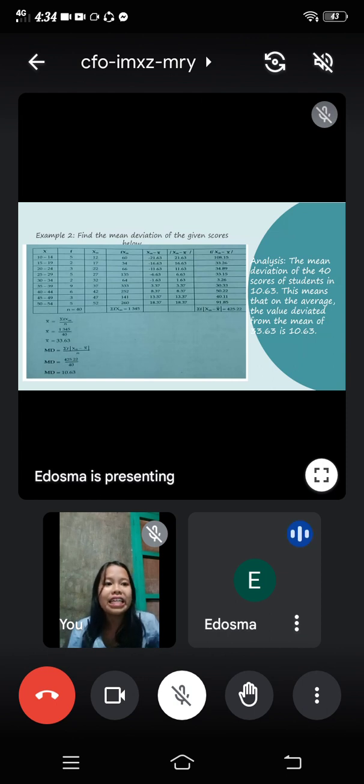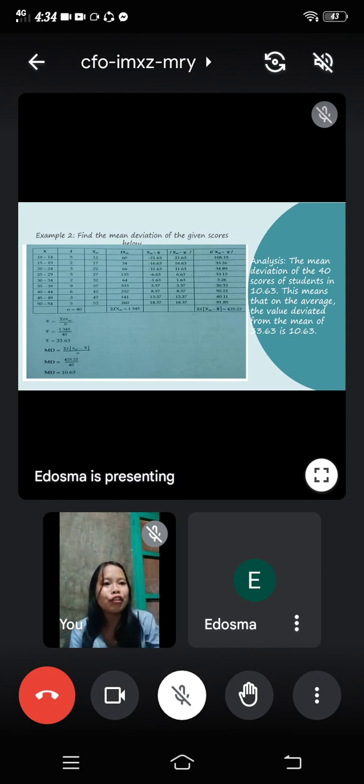I have in here a table. All you need to do is to carefully look at it. You'll see that there are many values, so we will be having a hard time in here, but you have to be patient in solving the needed values as we go through the formula. We need a table, class, so that, as I've said a while ago, it will help us not to be confused with how we go through the process.